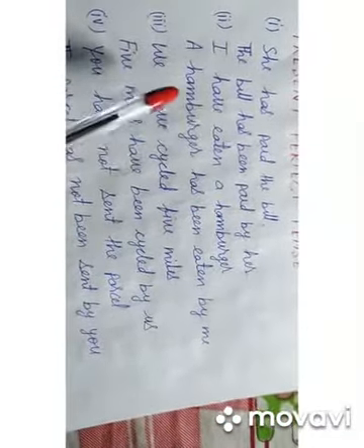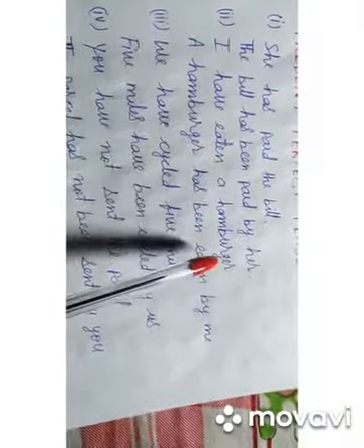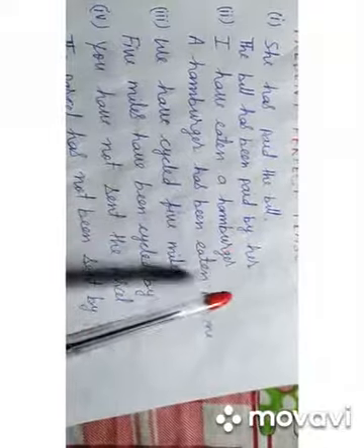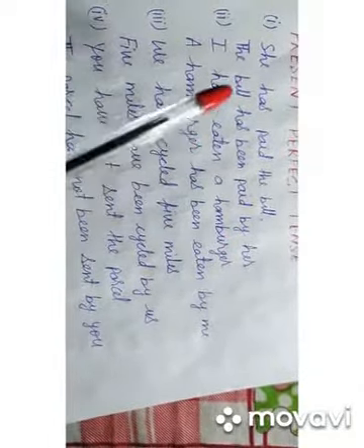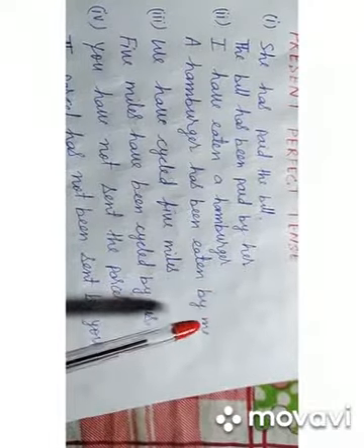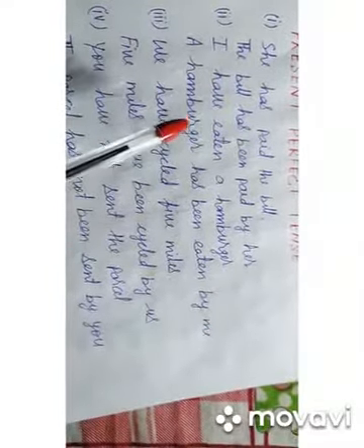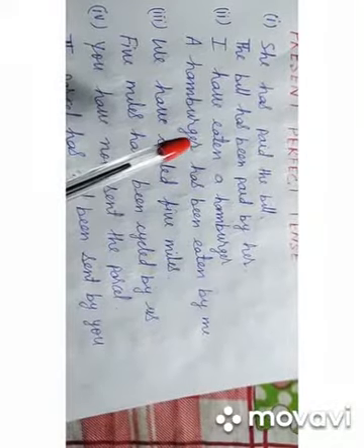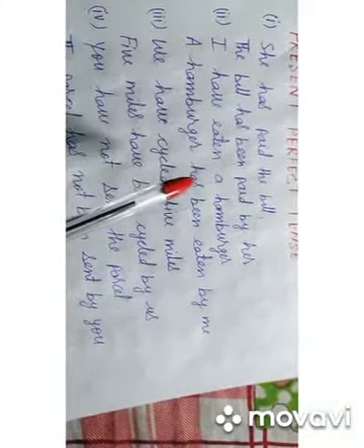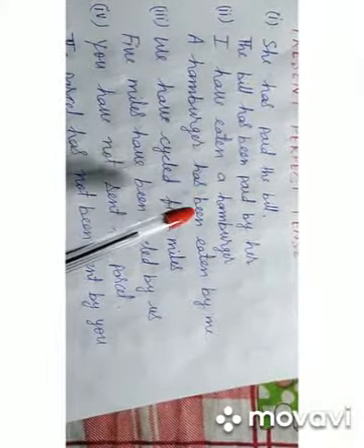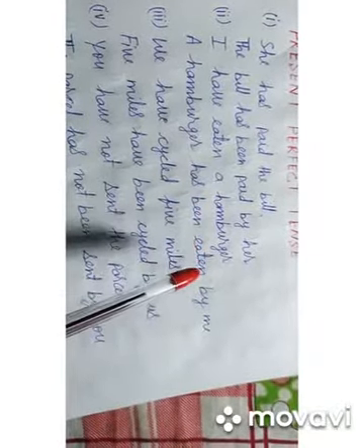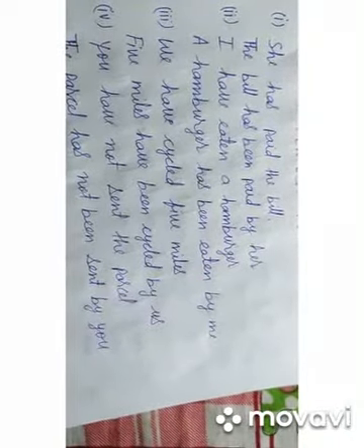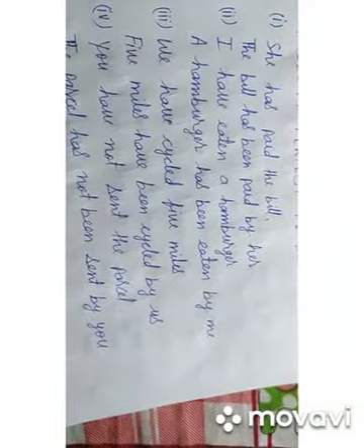Next example, I have eaten a hamburger. A hamburger is the object, I is the subject in the active voice, but in the passive voice a hamburger is the subject and I is the object as me. A hamburger is in the singular form, that is why the helping verb has been used. Then we have used been and the verb third form eaten. इसका मतलब मेरे द्वारा हमबर्गर खाया गया है.